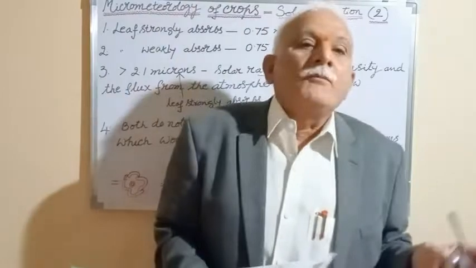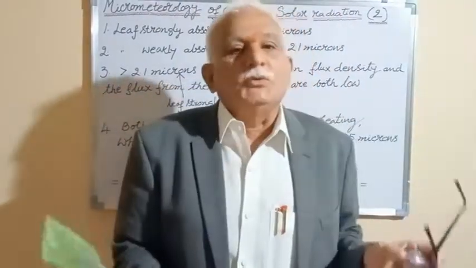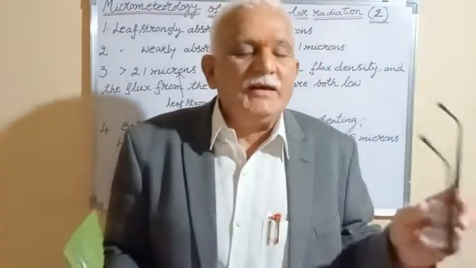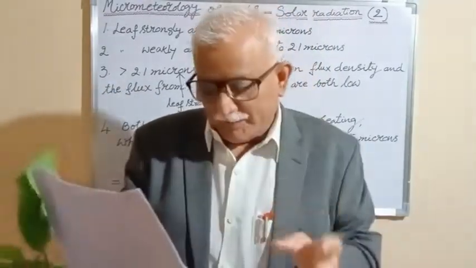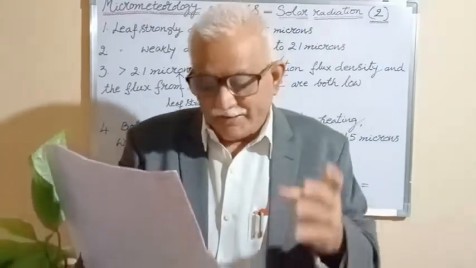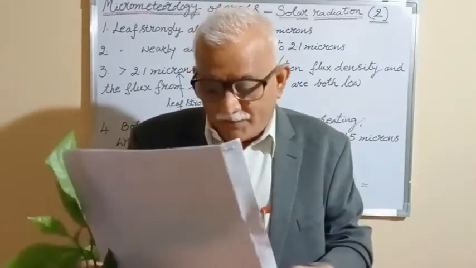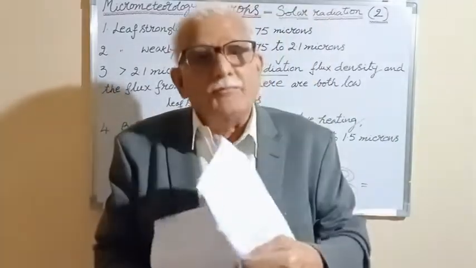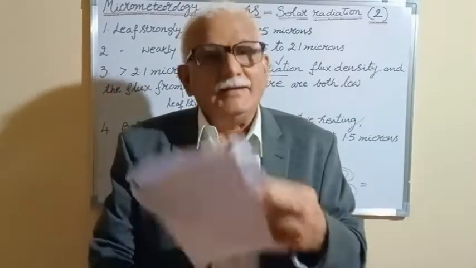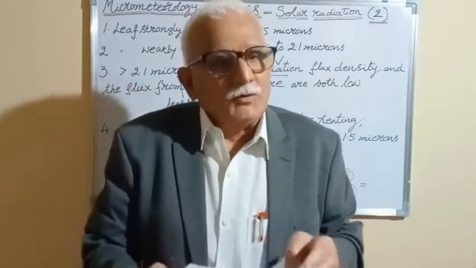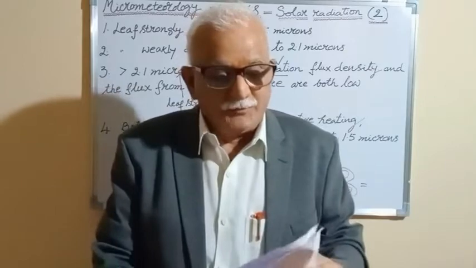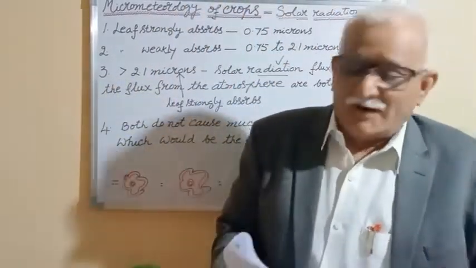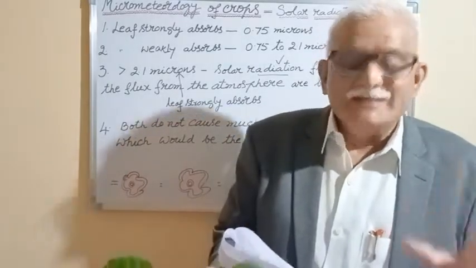On a clear sunny day, 0.4 to 0.7 microns, which falls under the light part of the spectrum, VIBGYOR, this radiation will be used in photosynthesis, but will also cause the leaf temperature to rise to some extent. Now, another important thing as far as light and growth is concerned, after one or two points I would like to discuss with you. The long wave radiant flux. Please note that the long wave radiant flux from the leaf will increase with temperature.